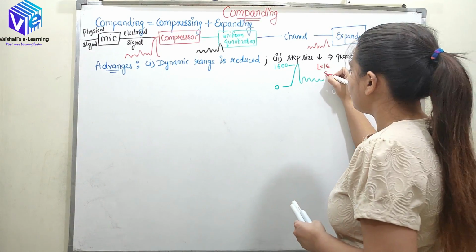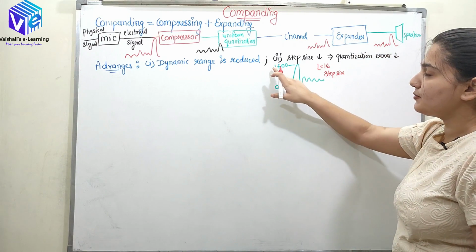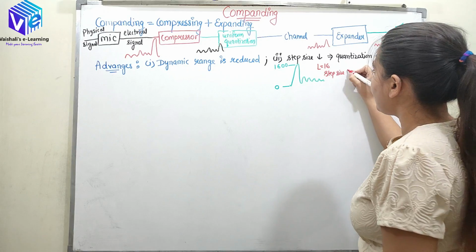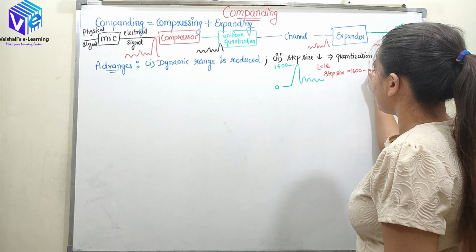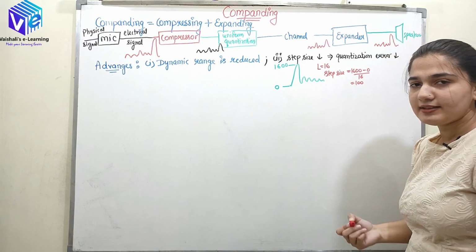So one level would contain the step size. What was the formula of step size? Vmax minus Vmin upon L. So 1600 minus 0 upon 16. So step size is 100 in this case.